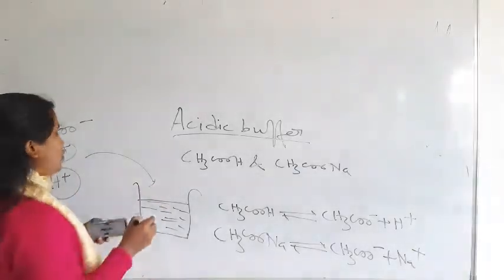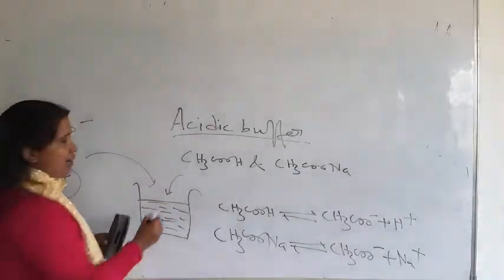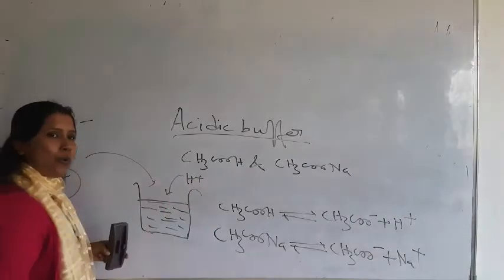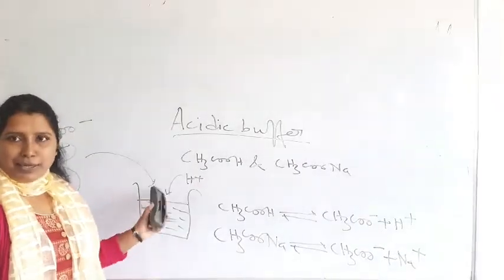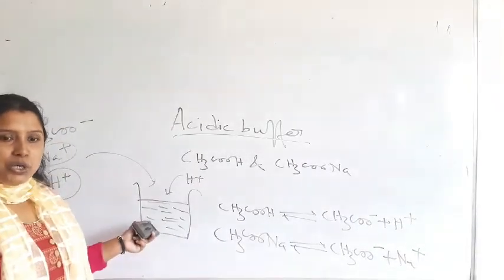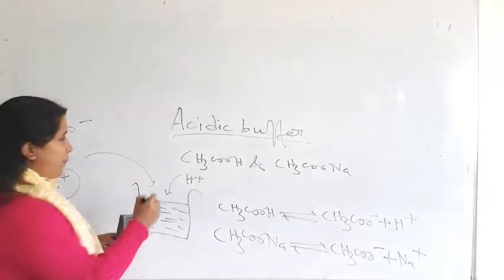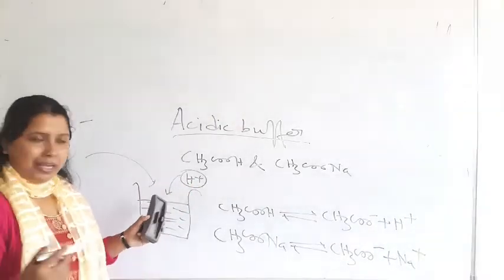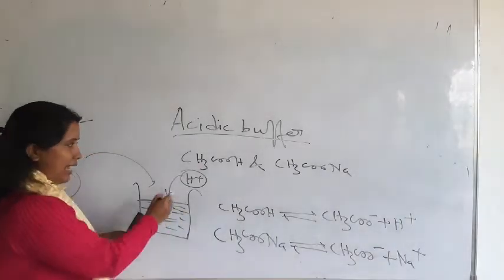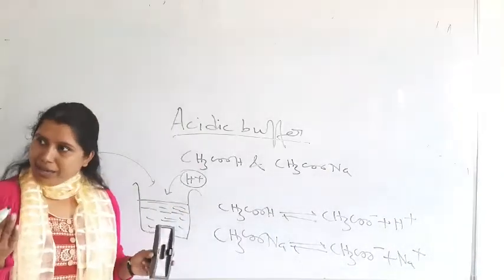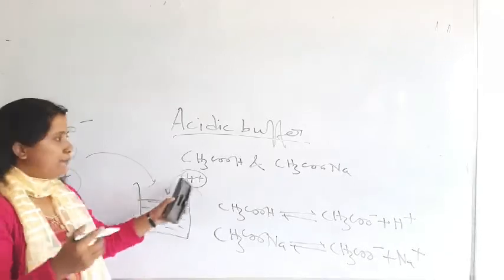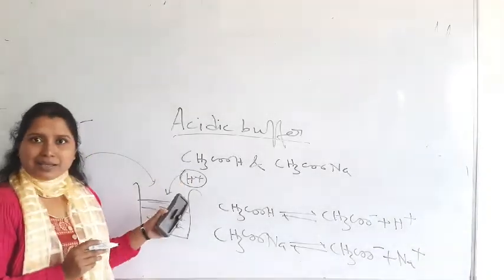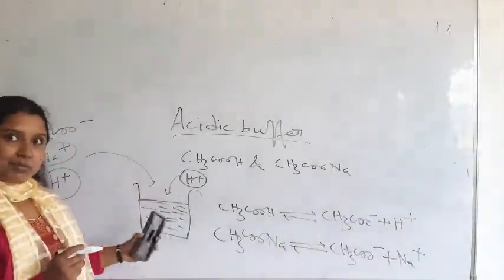So if you add H plus in this solution, what happens? If the amount of H plus is high, then the pH will change. We have to do something with this H plus. What will happen in this buffer solution?